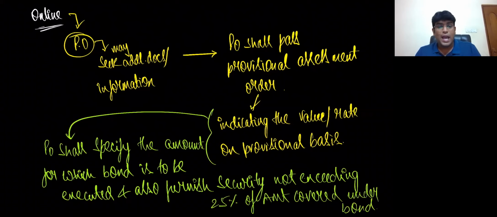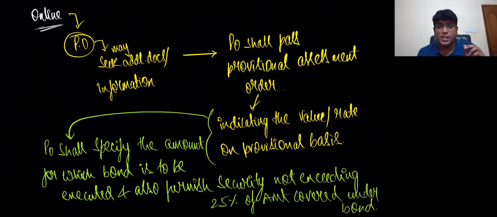I'll repeat one more time. What is the language I used? Focus. PO shall specify the amount for which bond is to be executed and also furnish security not exceeding, what, my dear friends? Security not exceeding 25%.